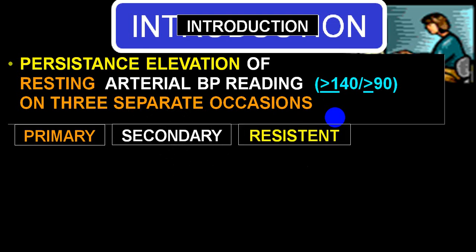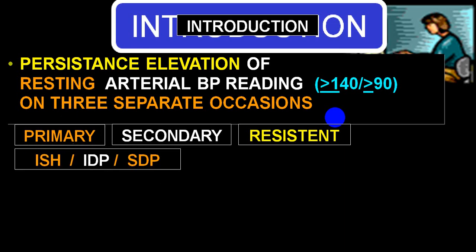If on treatment, and the person is taking medication regularly, still blood pressure is not coming under control, we call that resistant hypertension. By and large, one of the drugs has to be a diuretic, and a minimum of 3 drugs are utilized, then we label that as resistant hypertension.